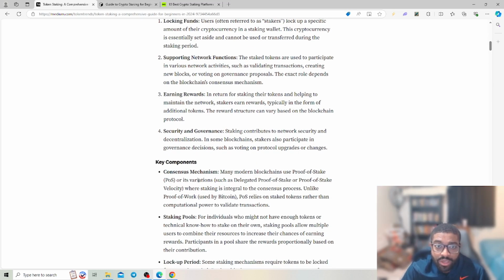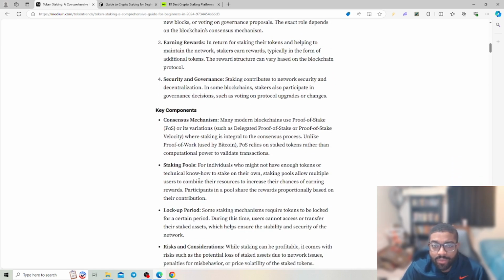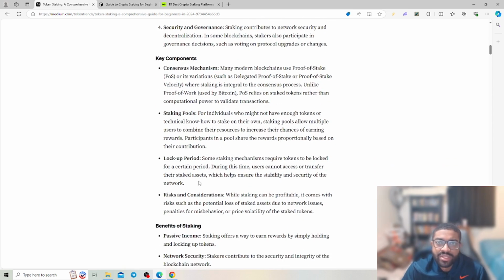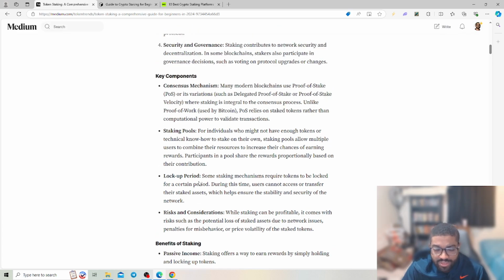Then you have supporting network functions. The staked tokens are used to participate in various network activities such as validating transactions and creating new blocks. You earn rewards in return for staking the tokens and helping maintain the network. Stakers earn rewards typically in the form of additional tokens. The reward structure can vary based on the blockchain protocol. Security and governance. Staking contributes to the network's security and decentralization, and blockchain stakers also participate in governance positions.